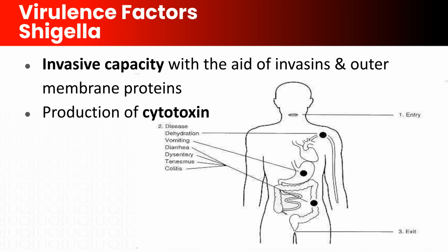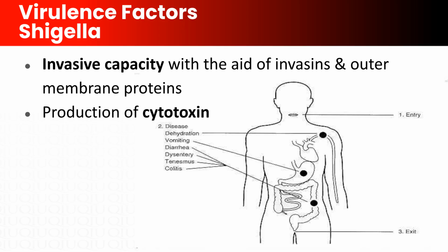What makes Shigella so pathogenic? 2 main virulence factors. First, invasive capacity. Shigella uses invasins and outer membrane proteins to invade intestinal epithelial cells. These molecular tools allow the bacteria to penetrate cells and spread from cell to cell without entering the bloodstream. Second, production of cytotoxin, specifically shigatoxin. This potent toxin is encoded by S. dysenteriae serotype 1 and is responsible for the severe tissue damage and systemic complications we see in shigellosis.